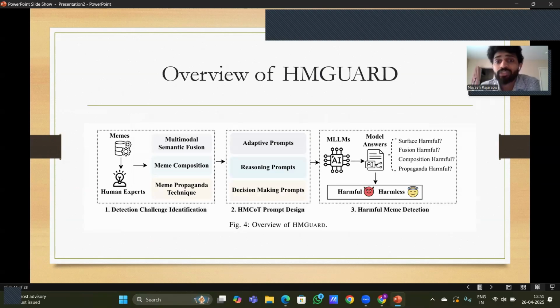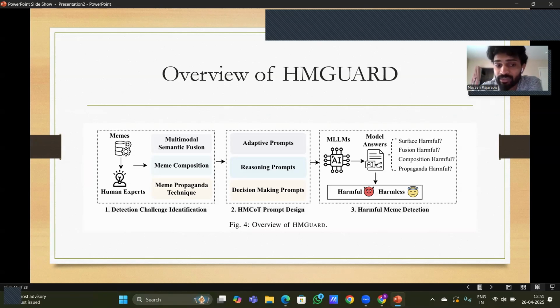So, an overview of how HMGuard performs. When HMGuard sees a meme, first it analyzes it like a human expert. We have 3 main challenges, and it is really focused on those. First, it analyzes whether multimodal semantic fusion is there or not. Then meme composition, and then propaganda technique: is there any propaganda technique in the meme?